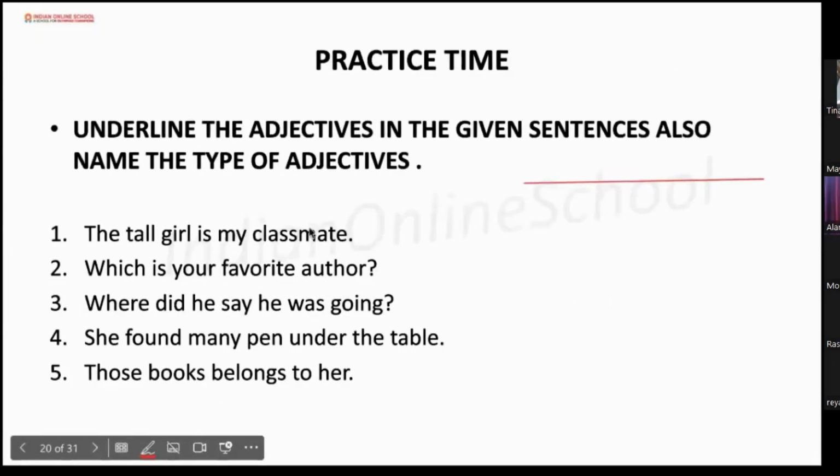So which one is the adjective here? Those. Okay. What type of adjective is it? Think. We learned that: this, these, those. In what type of adjective? Demonstrative adjective, right? Demonstrative.